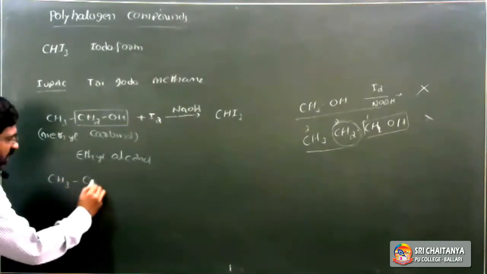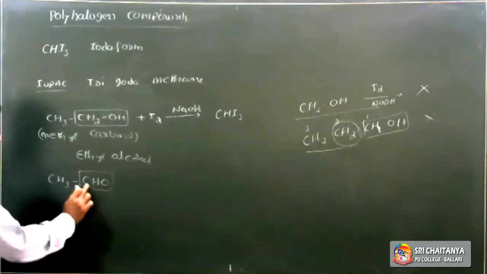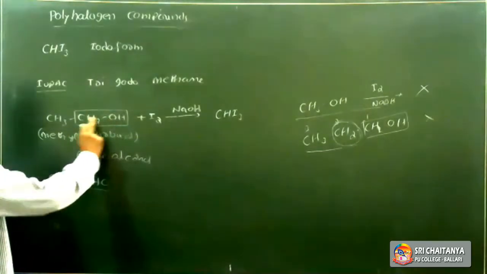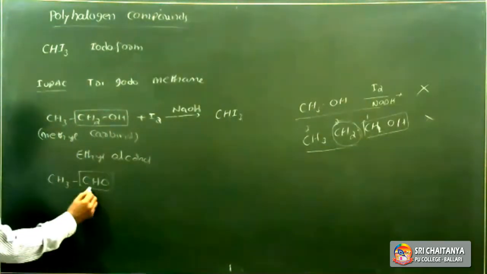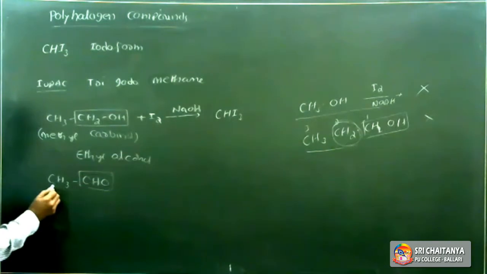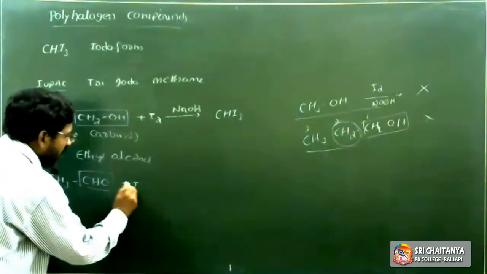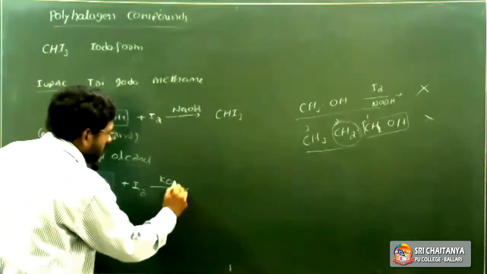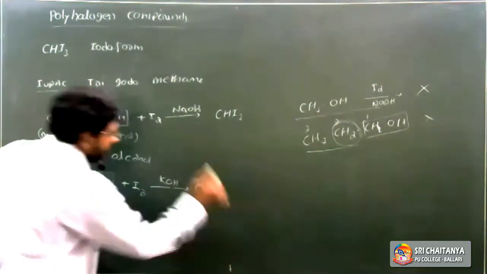In the case of aldehydes, CHO is the carbonyl functional group, which contains carbon. The OH group is the alcohol functional group, which does not contain carbon, so it is considered as carbinol. The carbonyl carbon is attached with the CH3, so it also gives iodoform. When treated with iodine in the presence of NaOH or KOH, it gives iodoform, CHI3.